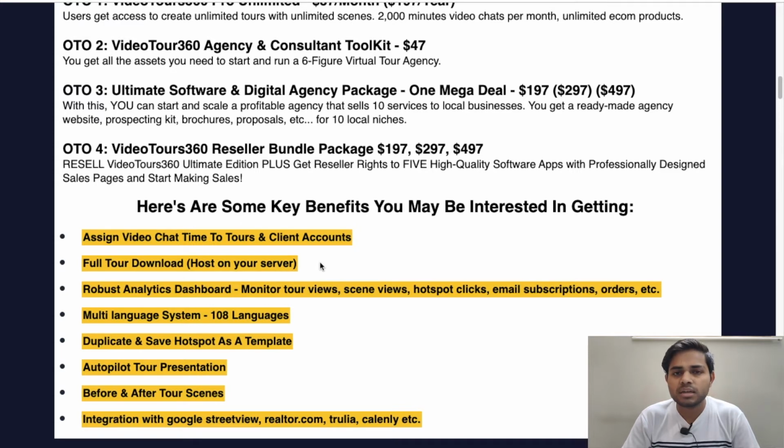And another key benefit is before and after tour scans. So with this software your client will also see the before and after of the tours. And the last one is integration with Google Street View, Realtor.com, Trulia, Calendly and etc. So you can also integrate this software with these platforms. So these all are the key benefits of the video tour builder.